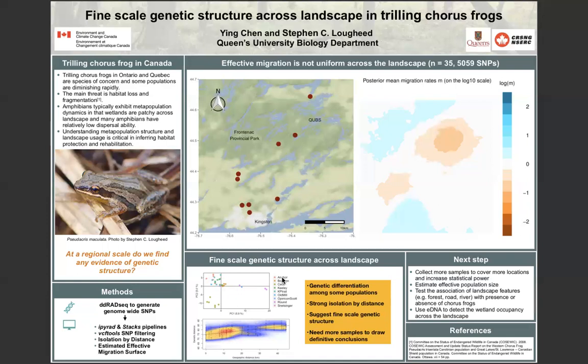In the PCA analysis, we do observe some population differentiation in some populations, suggesting some fine genetic structure in this local region. In the isolation by distance analysis, we found higher genetic distance among populations with greater geographic distance. From this plot, we can see that there might be some fine genetic structure in this regional landscape.